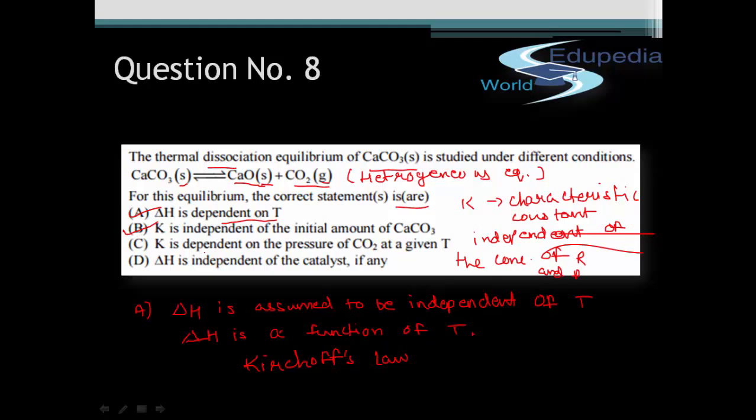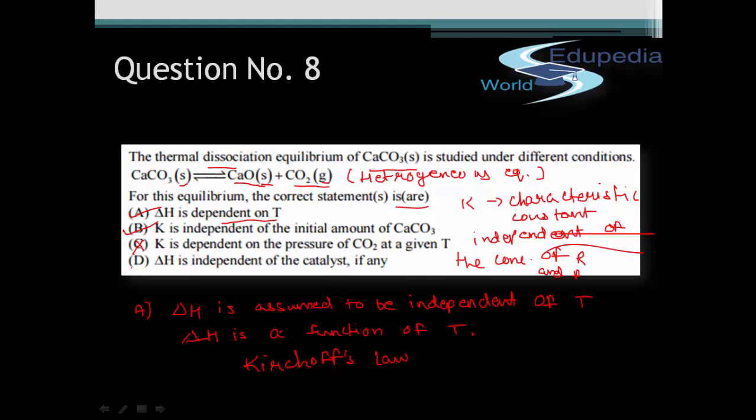Option C states that K is dependent on the pressure of CO2 at a given temperature. Now this will not be correct because K will not depend upon the pressure of CO2, again for the same reason that K is a characteristic constant. Q will depend, but K will again be independent of the concentration of reactants and products.